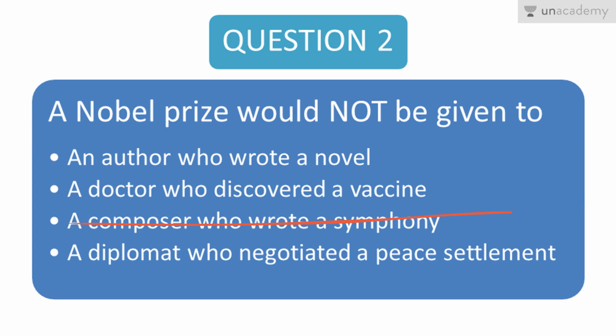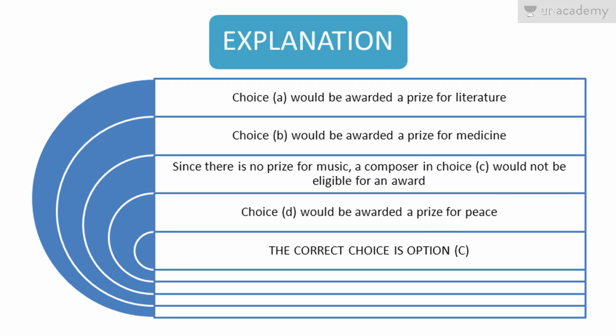Will D get it? A diplomat who negotiated a peace settlement? Yes. Obama got it, because he negotiated a peace settlement. He got a Peace Nobel Prize. So yes, he will also get a Nobel Prize. So the only person who will never get it is a composer. So there it is. The correct option is option C, the composer.